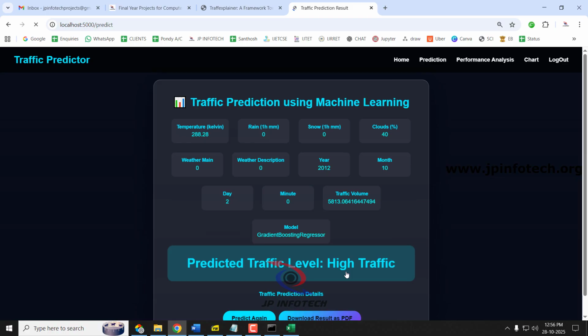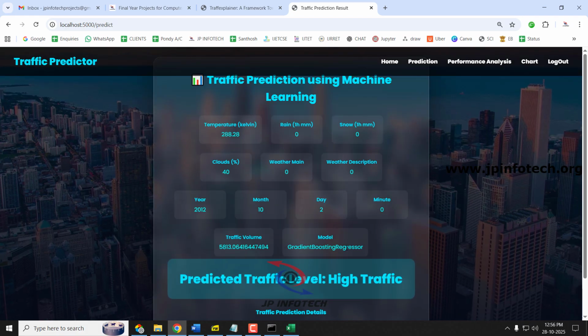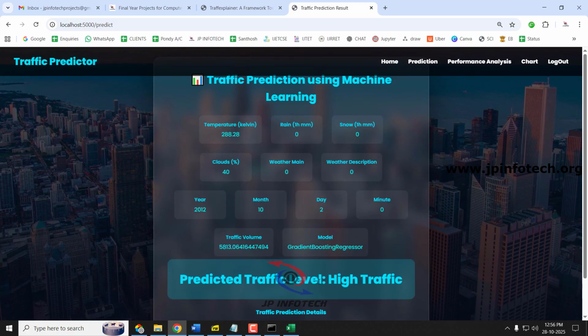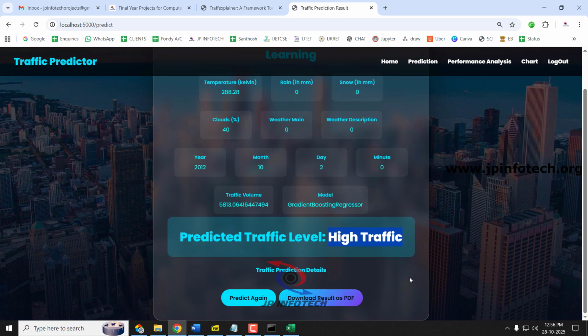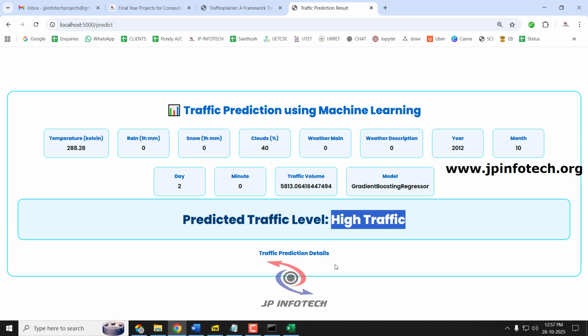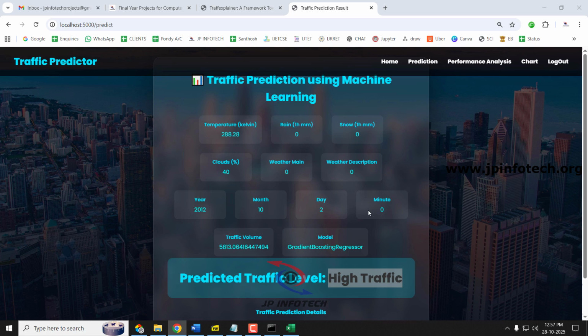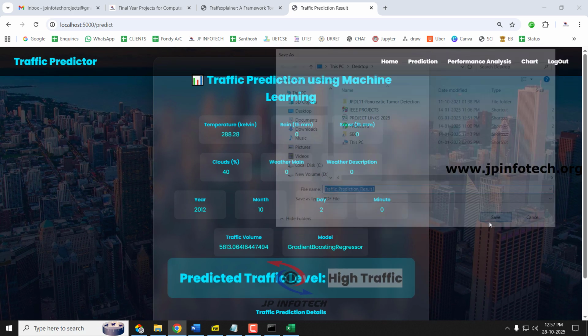Now you can see the prediction result, which shows the values that I have entered and the model that I have selected. You can see the predicted traffic volume result as high traffic. Here we have provided the option to download the result in PDF format, so it can be exported for future reference. You can just save it. Let me save this result on the desktop.